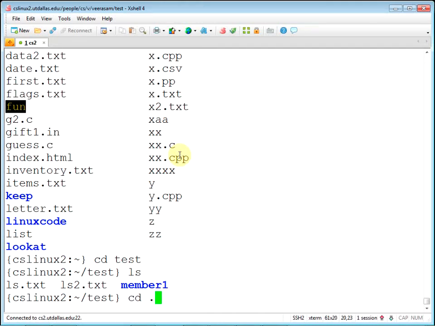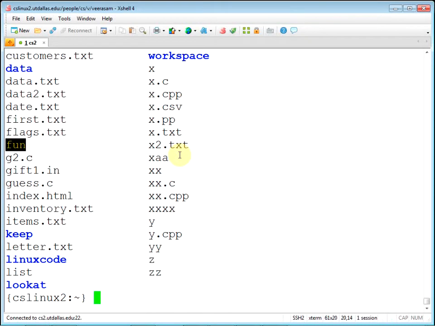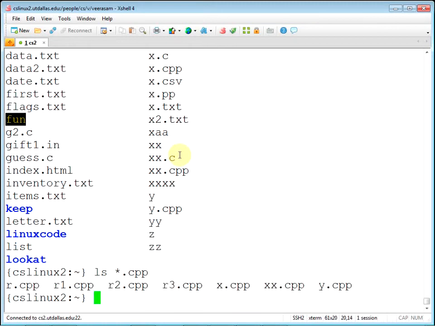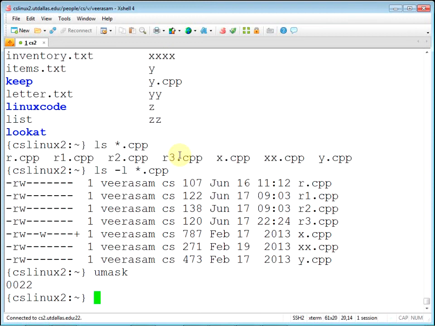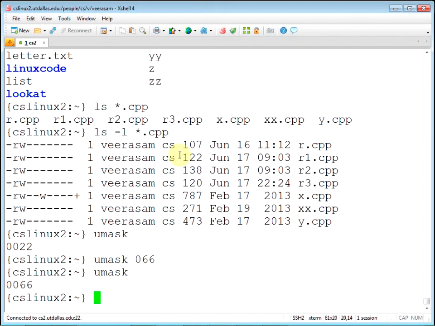So let's see what happens when you create an executable. I have a bunch of CPP files here. And what is my umask? Umask 066. Yeah, it always writes as 0066 because that's again the octal notation. For you, the owner, nothing is masked. That's why it says 0066.